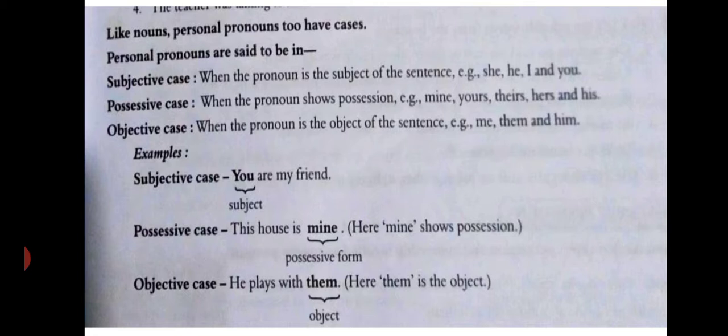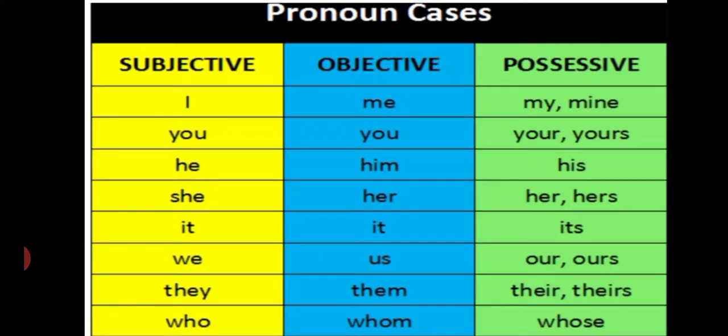For example, he plays with them. Here them is the object. The teacher called me. Me is the object. The leaders praised him. Him is the object. Examples of me, you, it, us, her, and them are used as objective case. You can see the chart. Subjective case, objective case, and possessive case. You will understand easily, children.